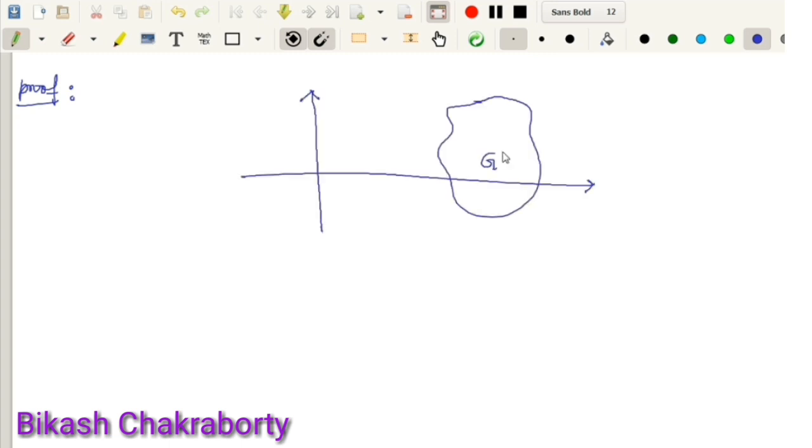Proof of this proposition. If G is an empty set, then there is nothing to prove. So without loss of generality, we can assume that G is non-empty. Given that G is an open subset of the complex plane C, maybe G is bounded, maybe G is unbounded. One comment: since G is non-empty, if we take some complex number from G, then obviously there exists a natural number n such that n is bigger than the modulus of that complex number, because the set of natural numbers is unbounded.